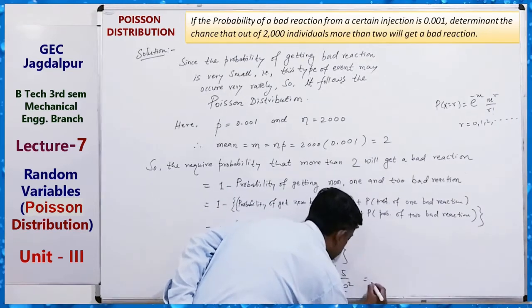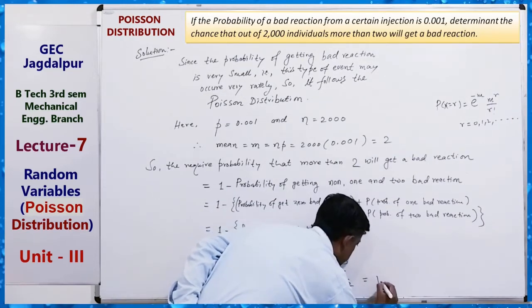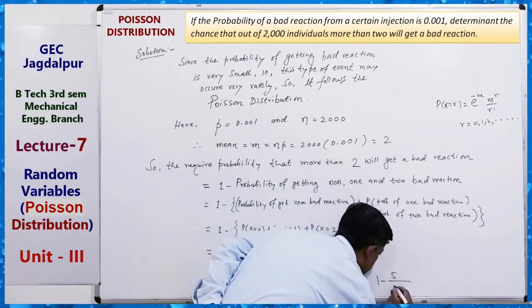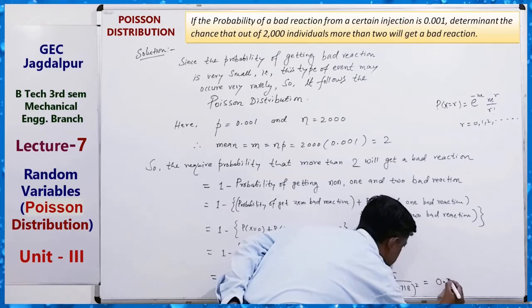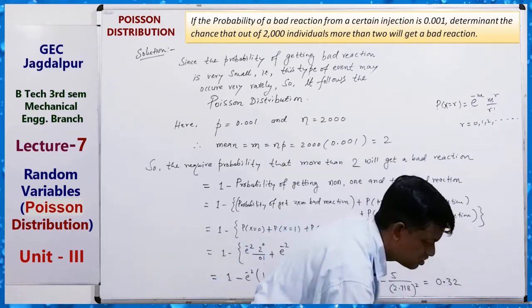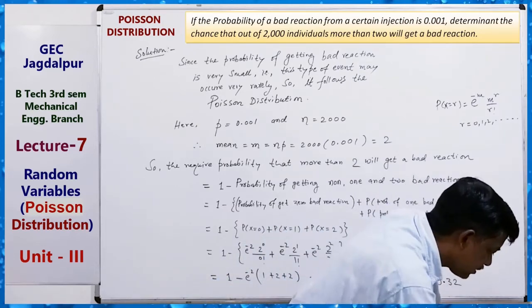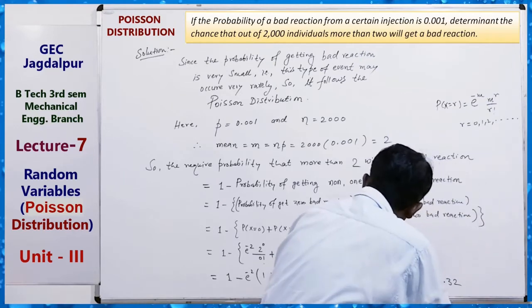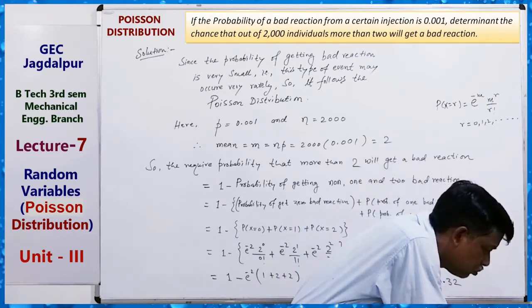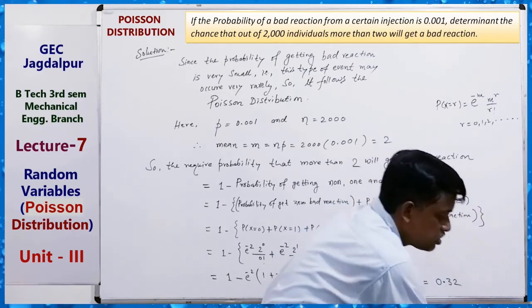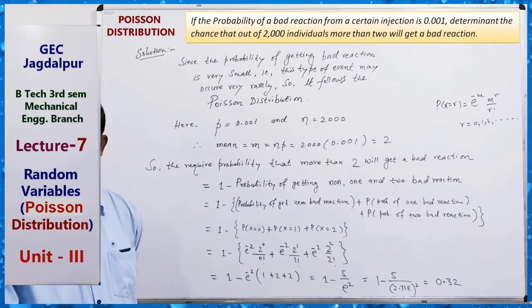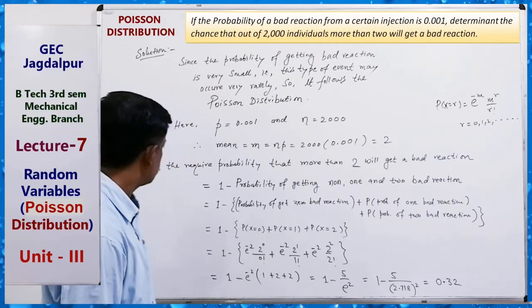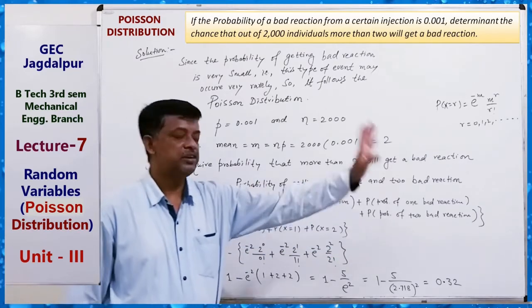This is equals to 1 minus 5 upon 2.718 square. You can see just 0.32. Okay, this is the question. 5 by e square, that is 0.32, with e as 2.718. Clear? Yes. You can use a calculator for this. So the required probability is equals to 0.32.